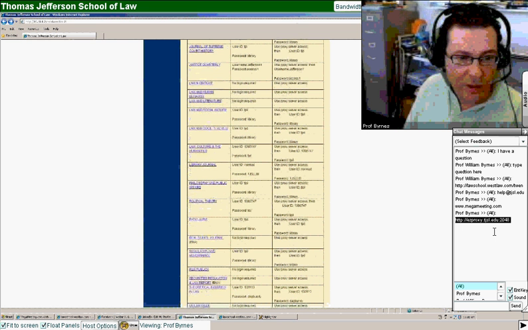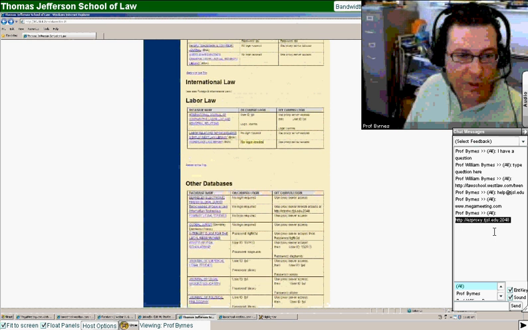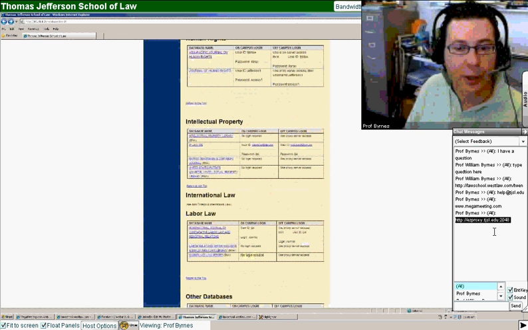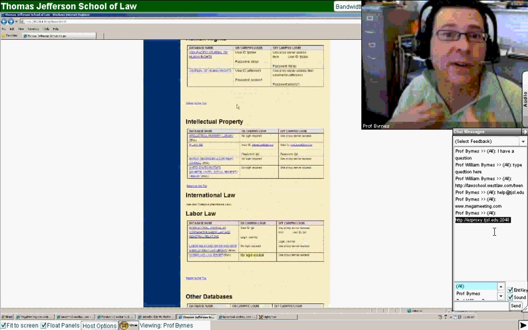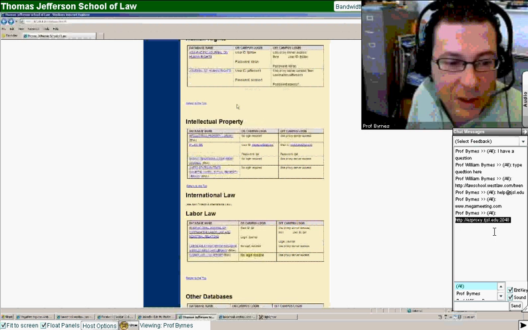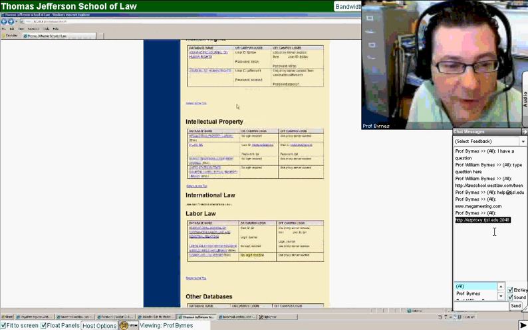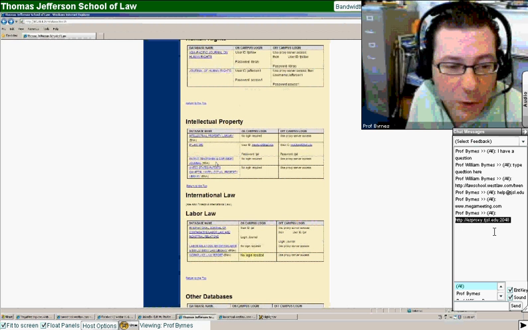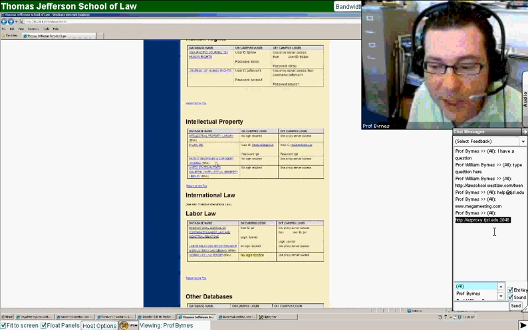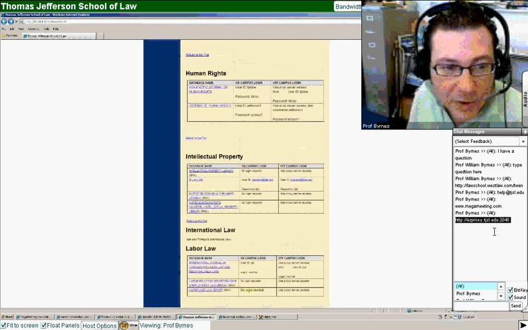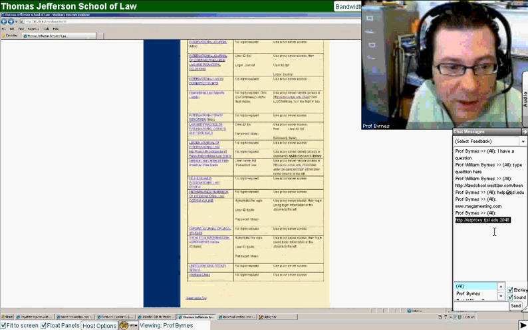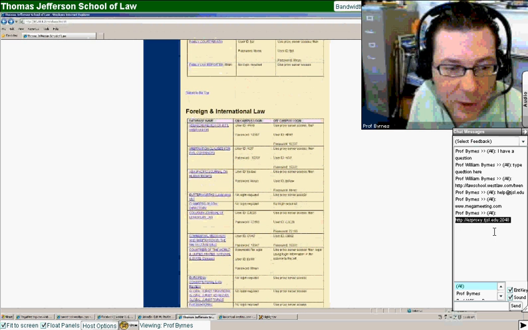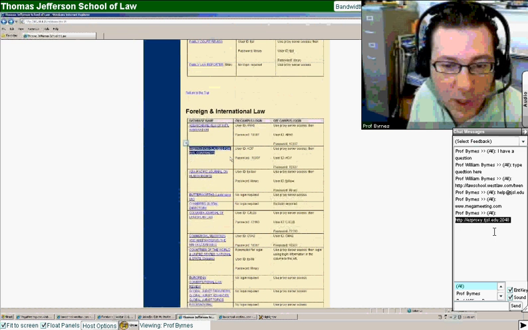But then we have, let's just say that you're an intellectual property lawyer, and you're in this program learning transfer pricing or valuation or something to that effect. So you might be a user of IP Law 360. You might use Patent Trademark Journal or the Intellectual Property Library by B&A. Let's say that you're doing foreign international law, and that you're doing a lot of arbitration, so arbitration clauses for international contracts database.